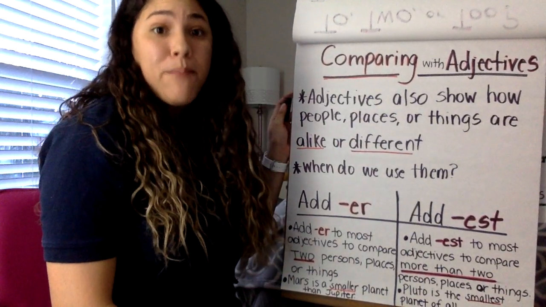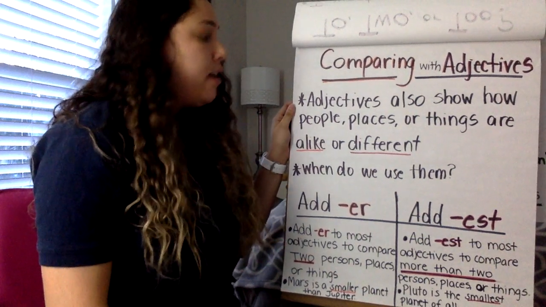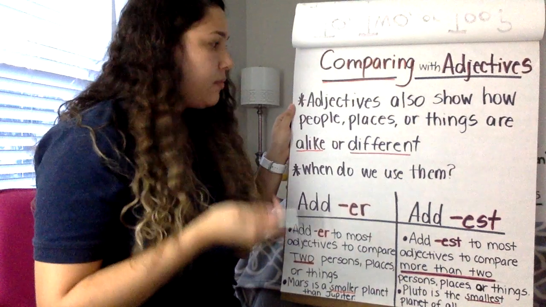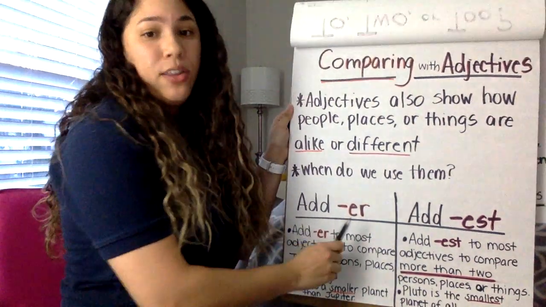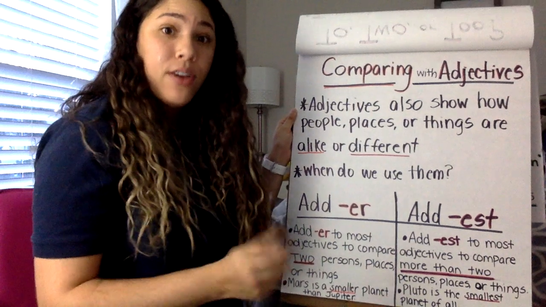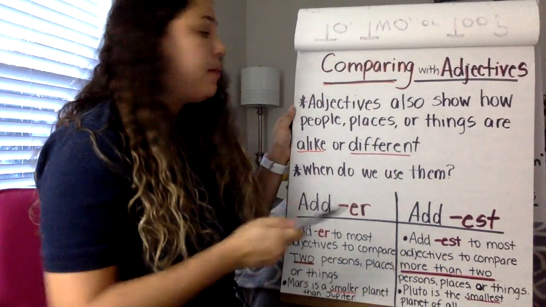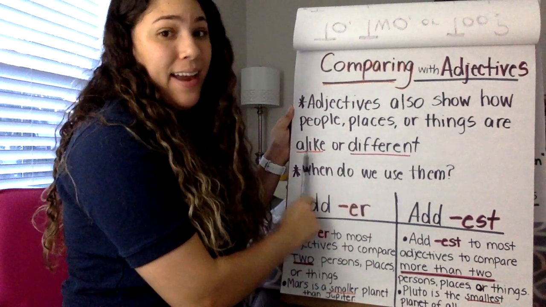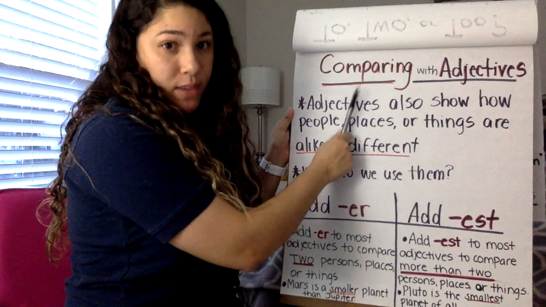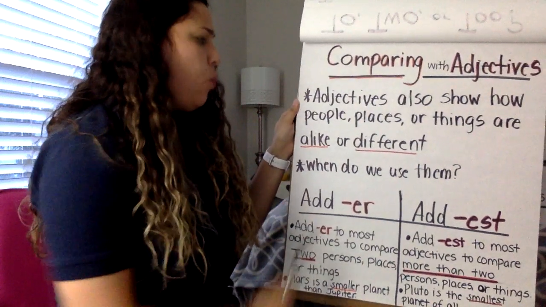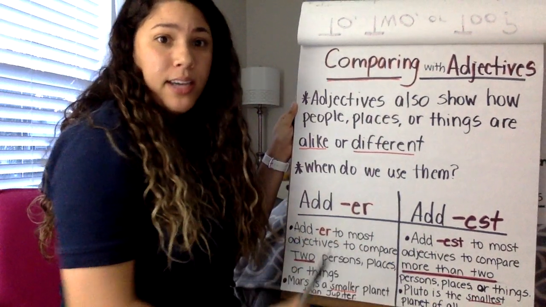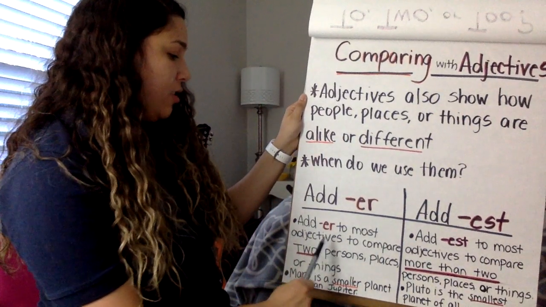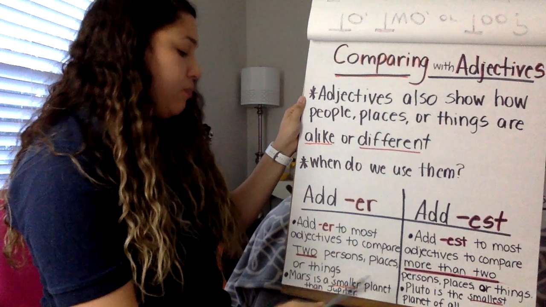Now let's talk about comparing with adjectives. Okay? We talked about this a couple weeks ago, but it's something that you guys need to know. This is when we either add ER or EST. Now there are a couple differences of when we do them. So adjectives also show how people, places, or things are alike or different. That is what comparing means. Okay? So when do we use ER or EST at the end of the word? Add ER to most adjectives to compare two people, places, or things.